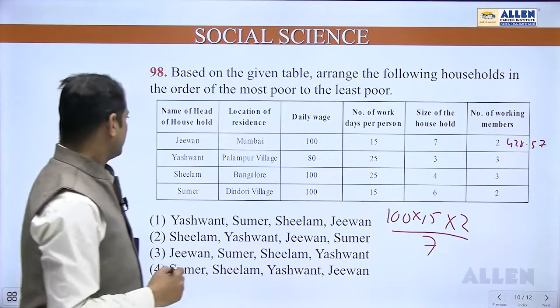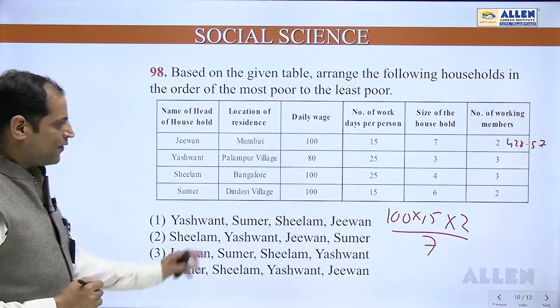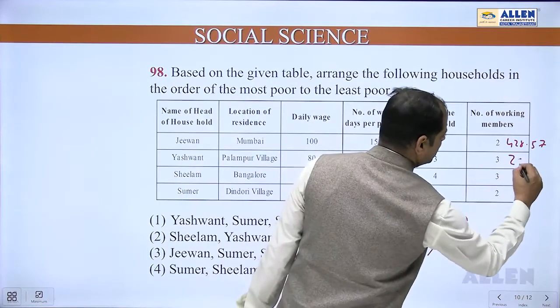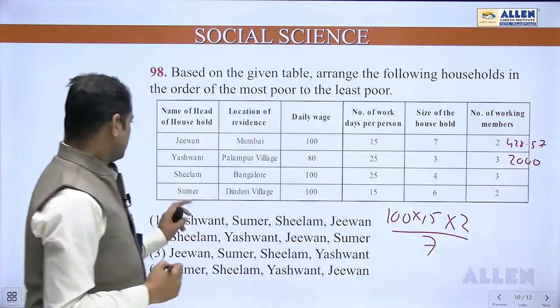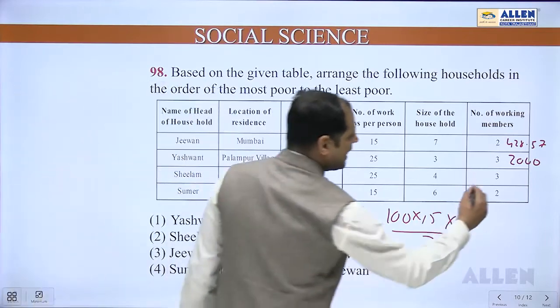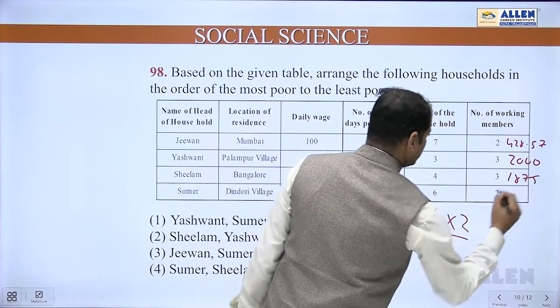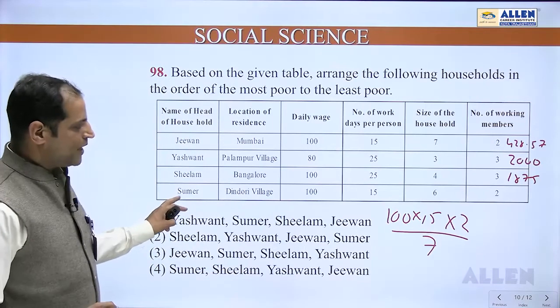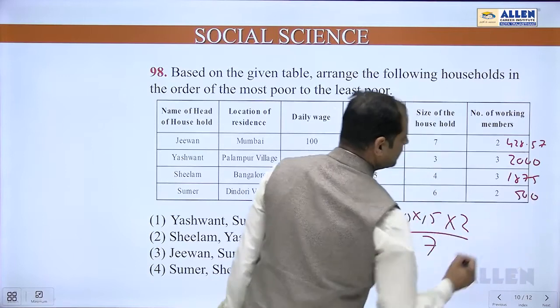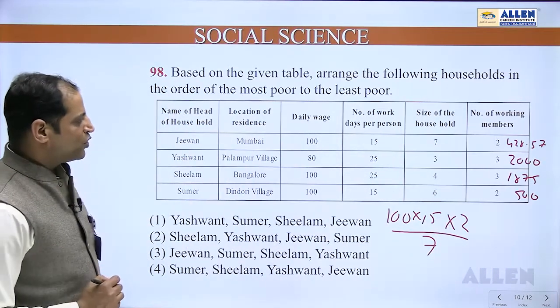If we come towards Yaswant, if we apply the same formula, the total amount will come 2000. If we come towards Seelam, the total amount comes 1875. And if we go by Sumer, if we apply the same formula, it comes 500. So who is the most poor?